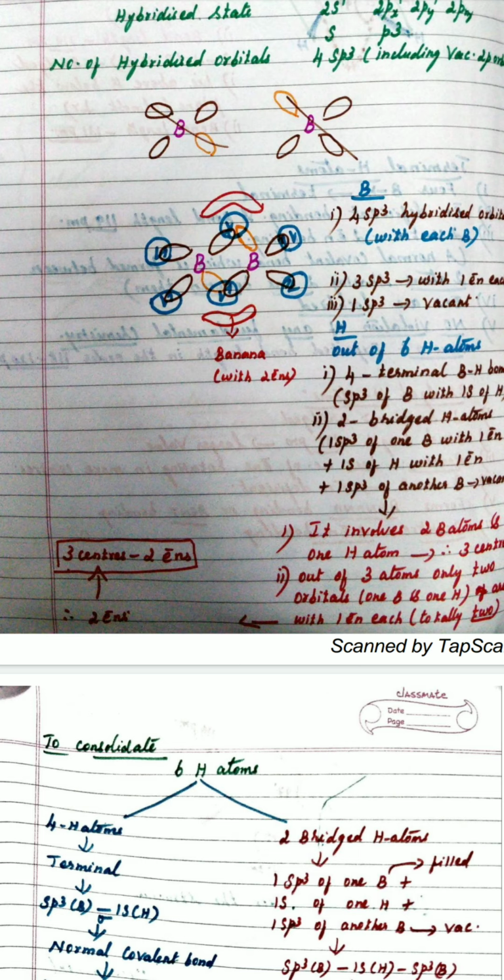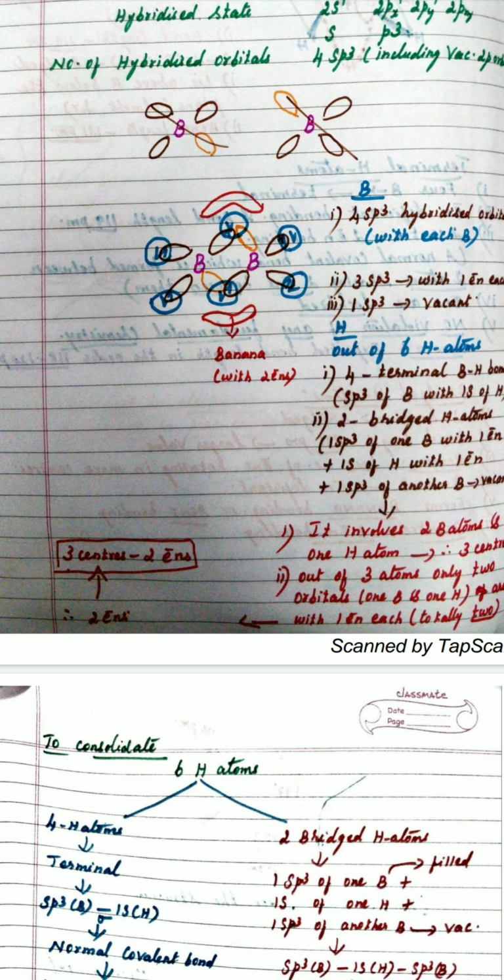Therefore, I repeat it once again. The 2 boron atoms are involved along with the 2 hydrogen atoms, each having 1 electron. Therefore, in the first bridged hydrogen, a filled sp3 hybridized orbital of 1 boron with a vacant sp3 hybridized orbital of the other boron, and the 1s orbital of hydrogen with 1 electron form a bond. Therefore, it is a banana type bonding. One is above and the other one is below the plane. The same explanation applies to the other banana bonding which is down. Therefore, that's what I have written here.